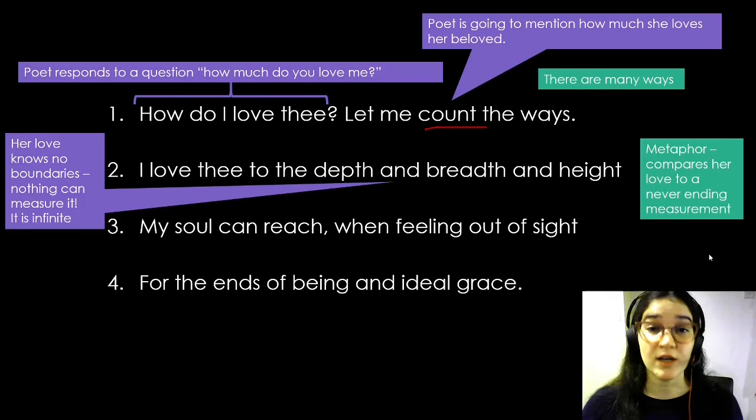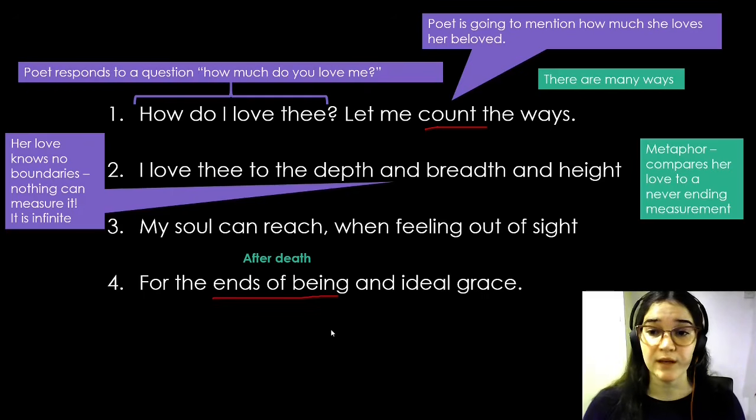Let's look at the last part of line 3 and line 4. When feeling out of sight, for the ends of being an ideal grace. In line 4, ends of being here could imply what happens after death. The poet here is referring to an end of a being, so after someone dies.